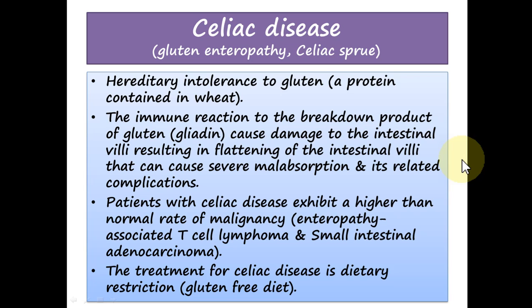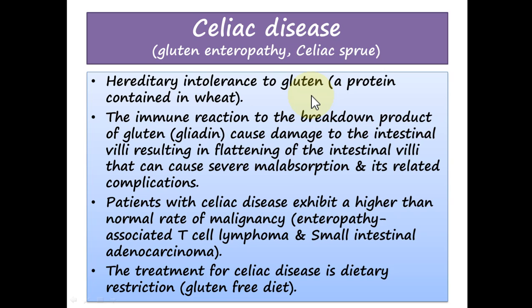Now coming to the diseases, first of all, we discuss the celiac disease. The celiac disease is also known as the gluten enteropathy, and it is also known as the celiac sprue. Actually, the celiac disease will occur particularly in genetically susceptible individuals. And what is the problem with these patients? They are hypersensitive to the protein gluten, which is present in wheat, rice, and various types of grains.